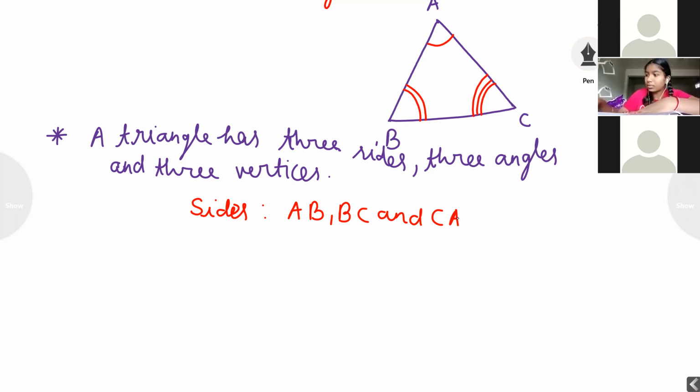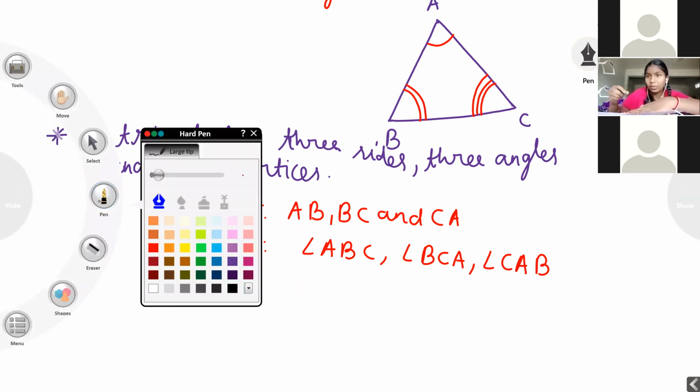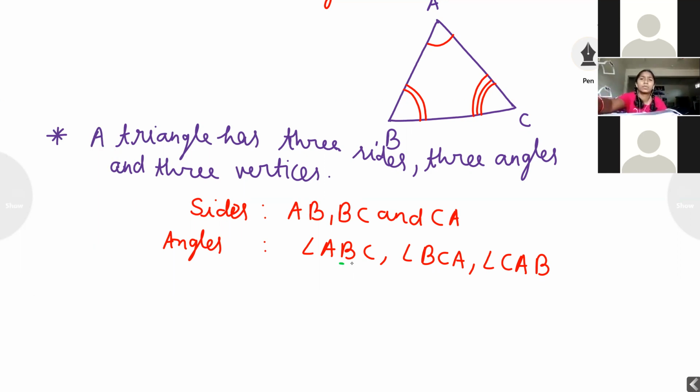Next, angles. There are two ways to represent the angles. Both ways I am explaining. First way I am writing here: angle ABC, angle BCA, angle CAB. Students, always keep in mind the middle letter is always the angle, meaning that point is the vertex. What is the middle here? B, C, and A. We can also say angle B, angle C, angle A.